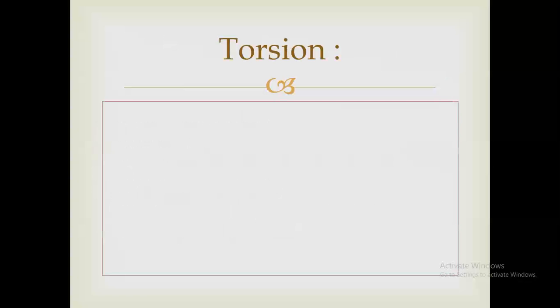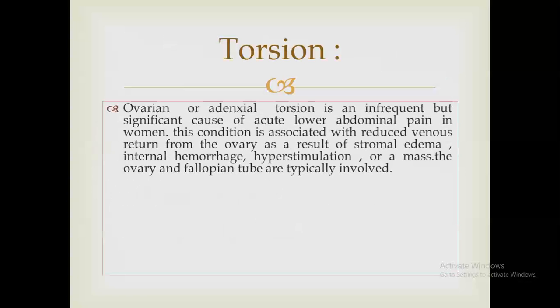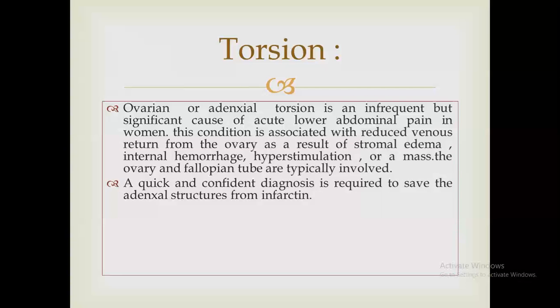The most important complication is torsion. Ovarian or adnexal torsion is an infrequent but significant cause of acute lower abdominal pain in women. This condition is associated with reduced venous return from the ovary as a result of stromal edema, internal hemorrhage, hyperstimulation, or a mass. The ovary and fallopian tube are typically involved. Quick and confident diagnosis is required to save the adnexal structure from infarction.